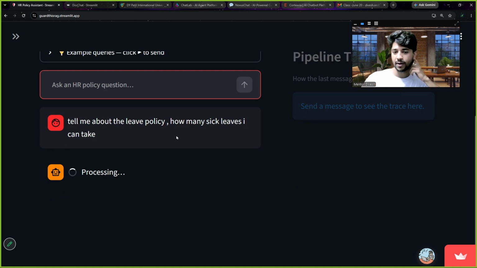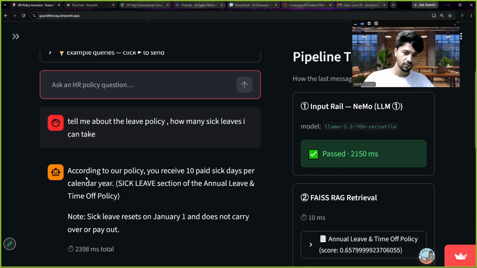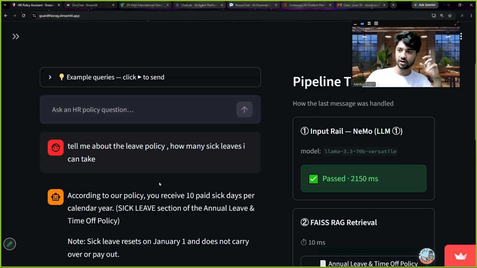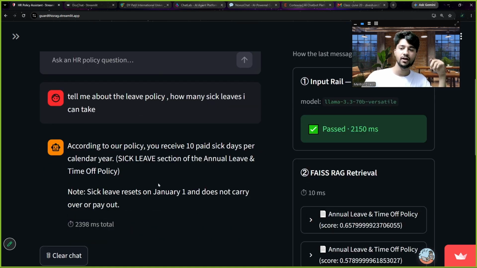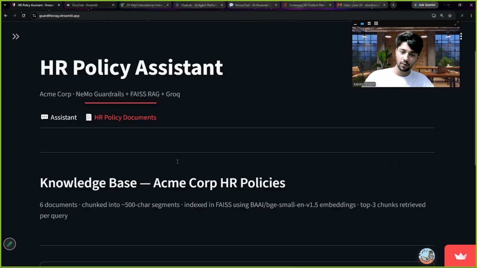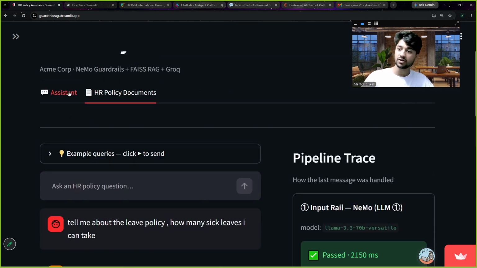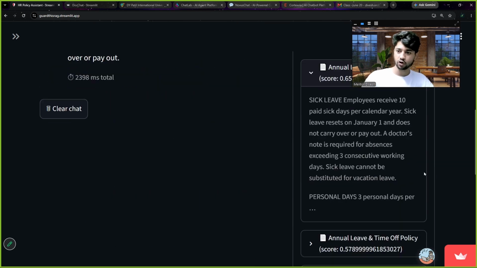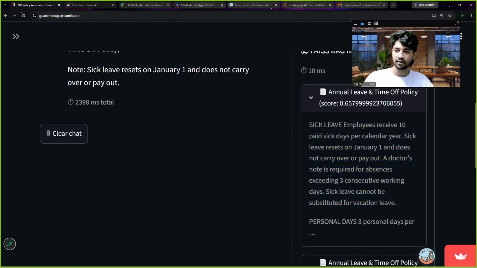So see what kind of reply it will give us. According to our policy, 10 paid sick leaves per calendar year. See? So how was this response generated? This response was not generated from the brain of our AI. This response was generated from these documents. Okay, and what is the proof? It has given us the proof that, hey, I referred to these documents and I got to know from this document, this page number, that sick leave is only for 10 days.